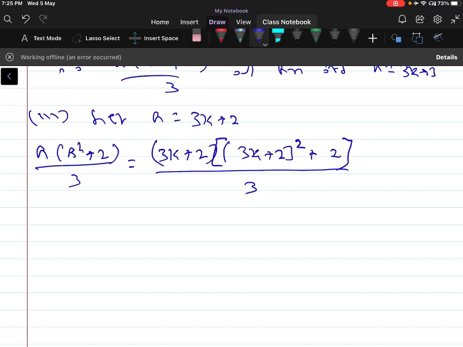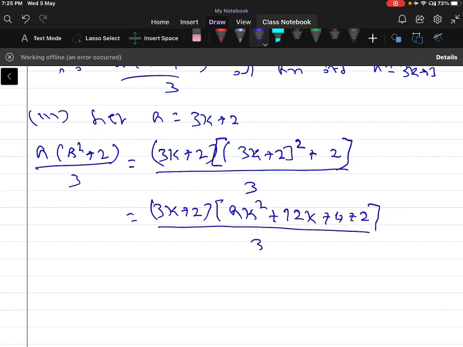So this can be written as 3k plus 2 into 9k square plus 12k plus 4 plus 2, divided by 3.